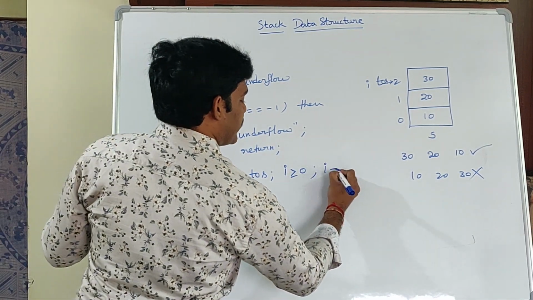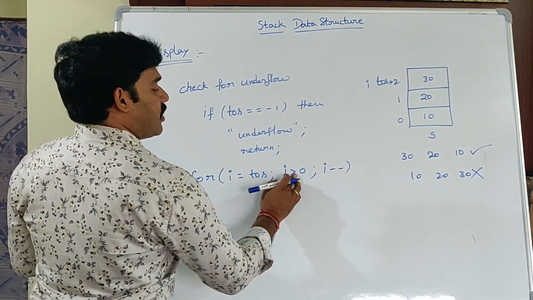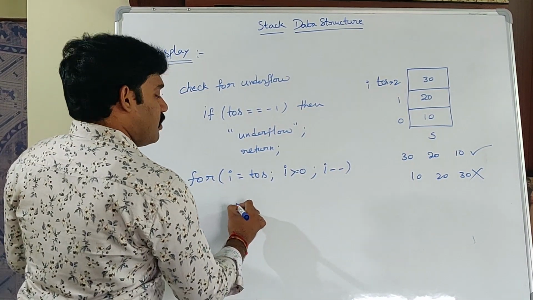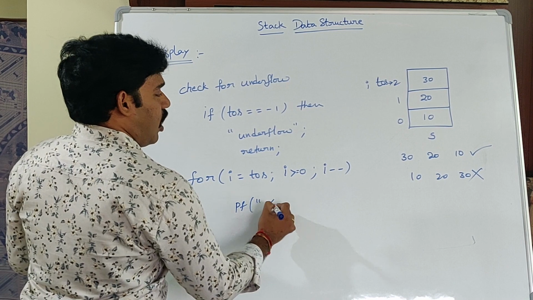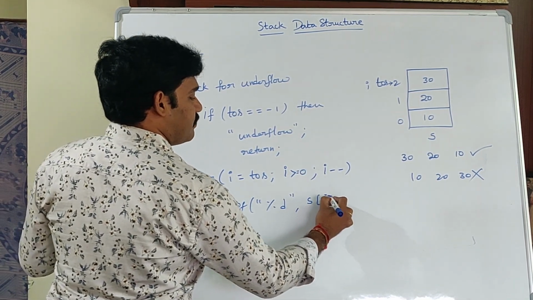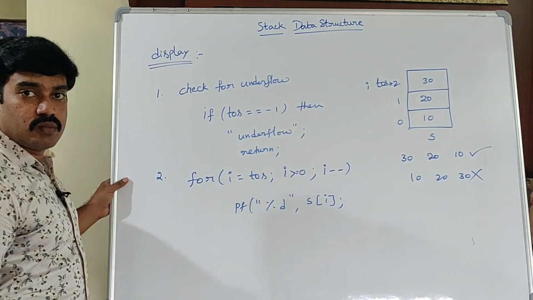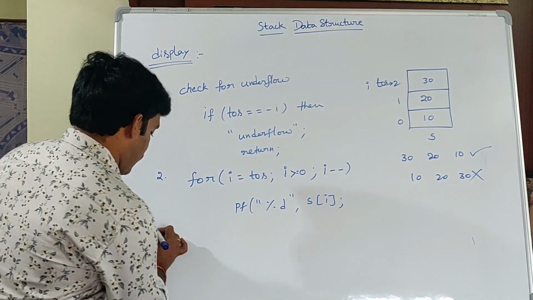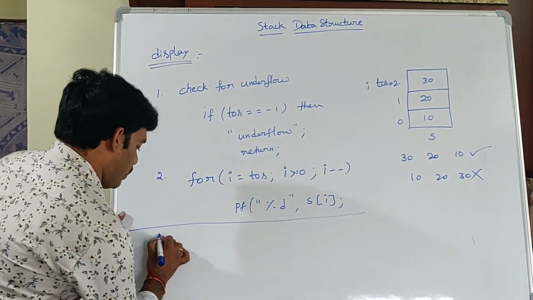I minus minus. For I equal to TOS, I is greater than or equal to 0, I minus minus. Printf. All these are the integer values. So percentage d comma S of I. In order to display these elements, I am calling the function display.